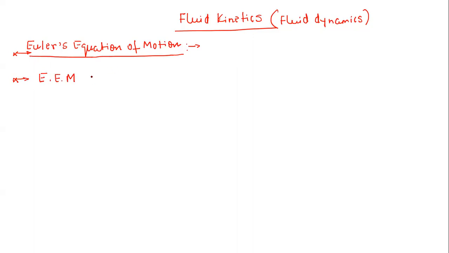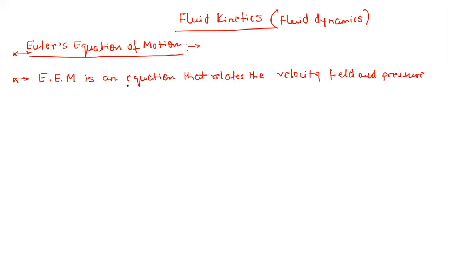Euler equation of motion is an equation that relates the velocity field and pressure field of an ideal fluid, or inviscid fluid.